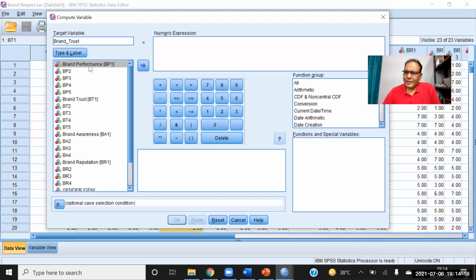So brand trust is the variable, and you know that I am taking the average of this. So I am adding all the items in the brand trust and dividing by 5.